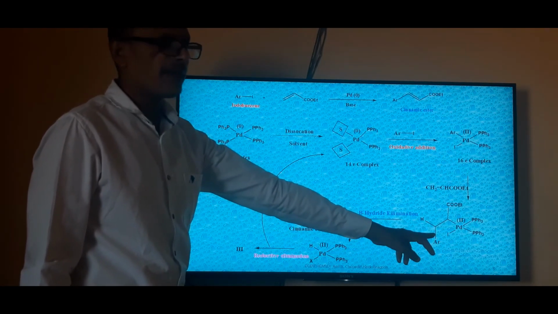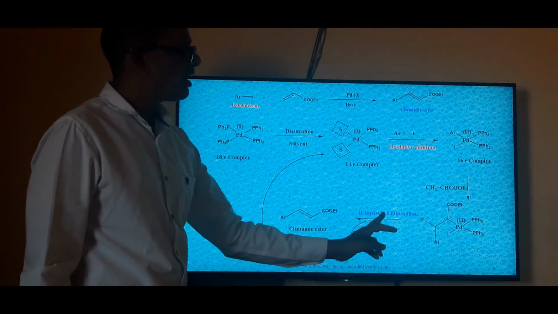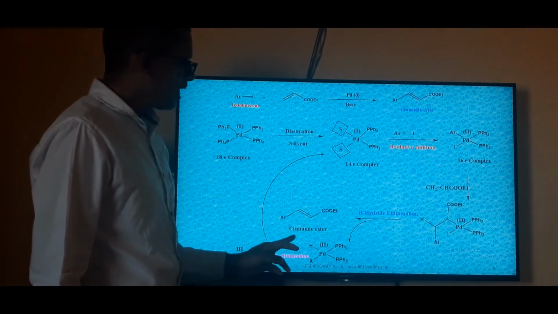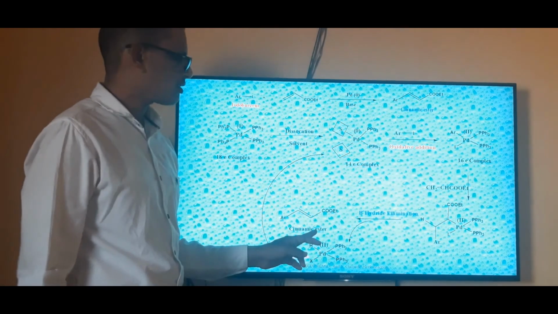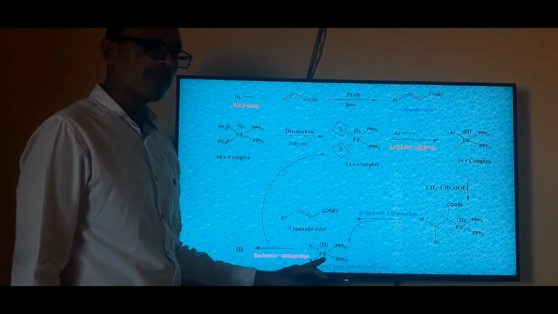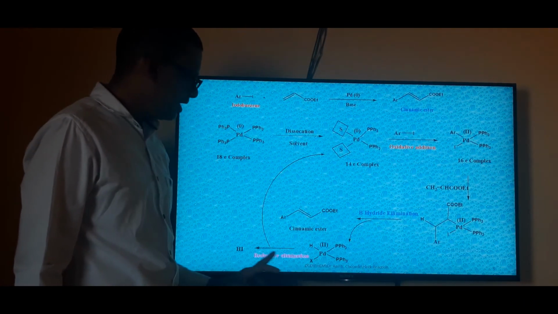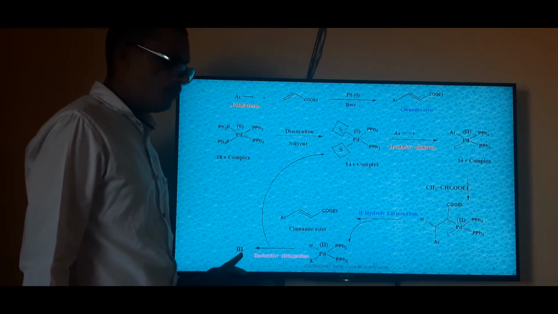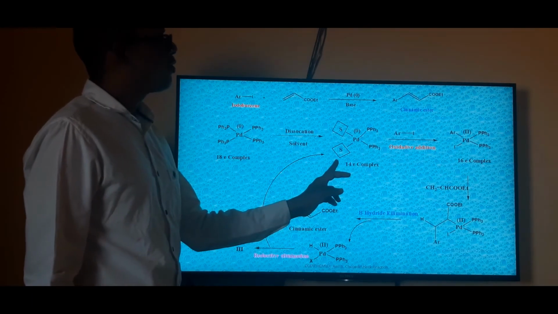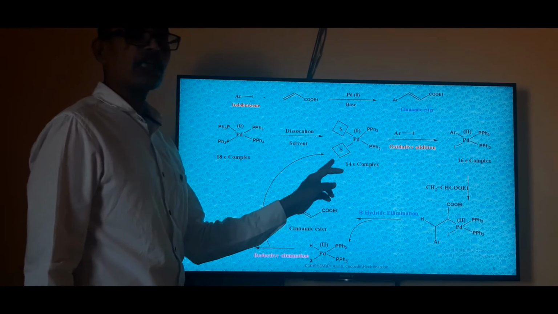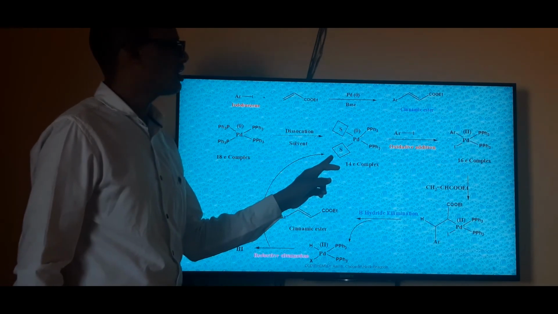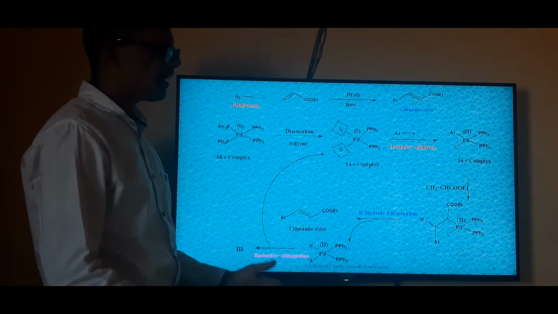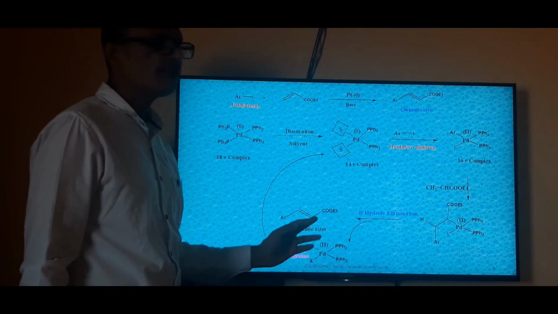That sigma complex rearranges via beta hydride elimination, and cinnamic ester is formed as our product, along with a palladium(II) complex having two ligands, H and X. In reductive elimination, hydroiodic acid is eliminated with formation of a 14 electron complex, which is more reactive in this mechanism. This 14 electron complex again reacts in oxidative addition, and this cycle is carried out until the starting material is used up.